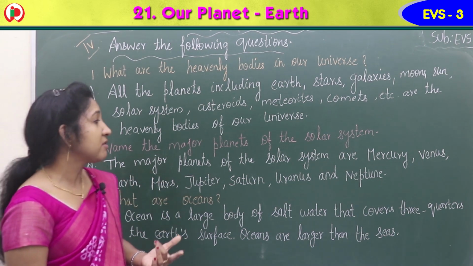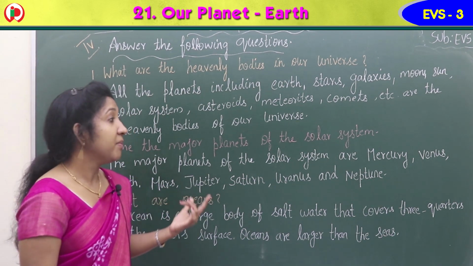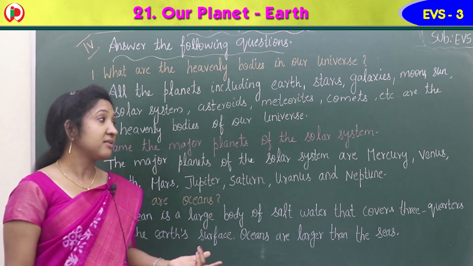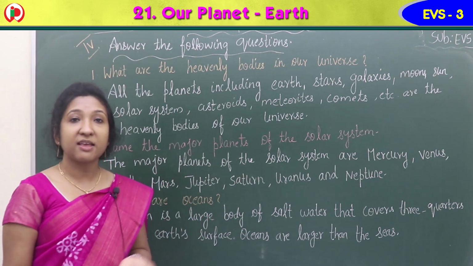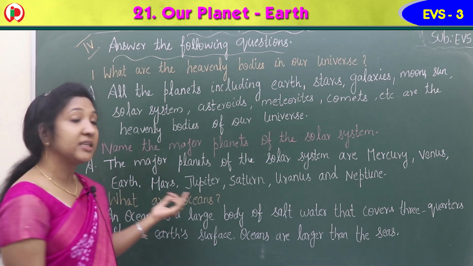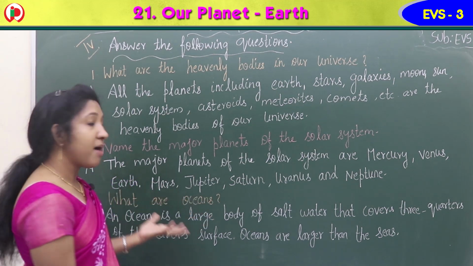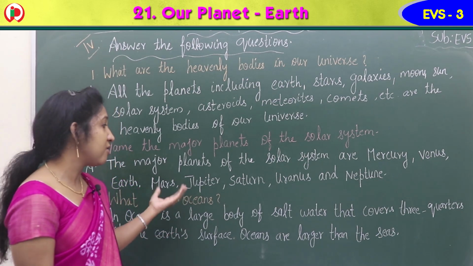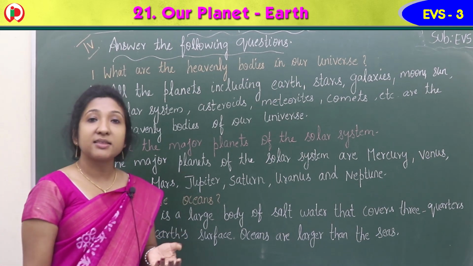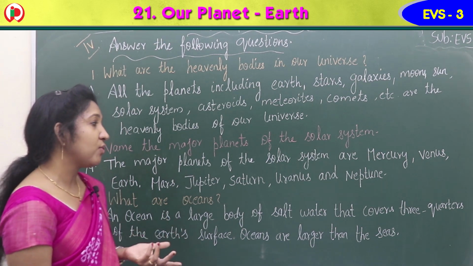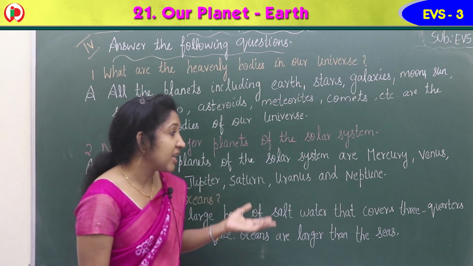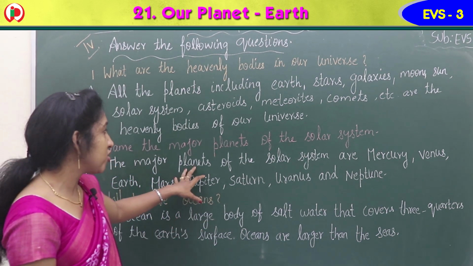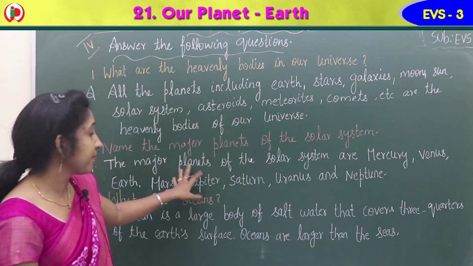The major planets of the solar system are Mercury, Venus, Earth, Mars, Jupiter, Saturn, Uranus, and Neptune.